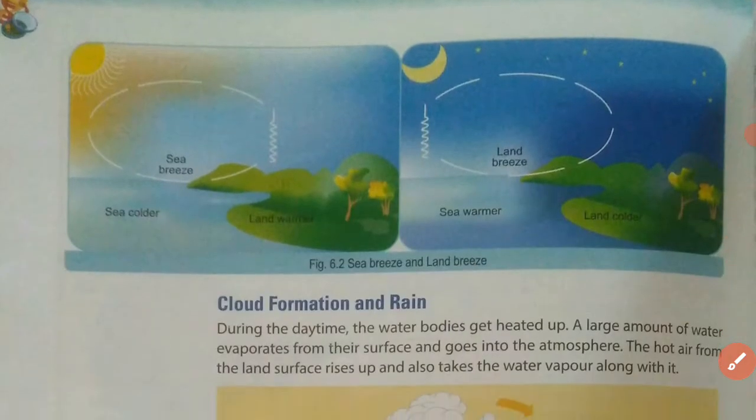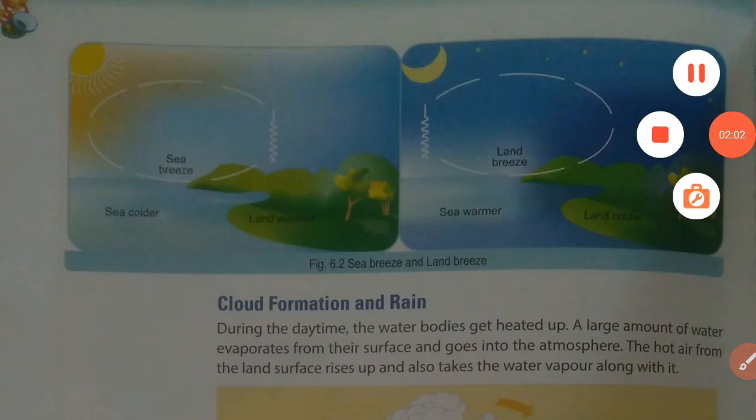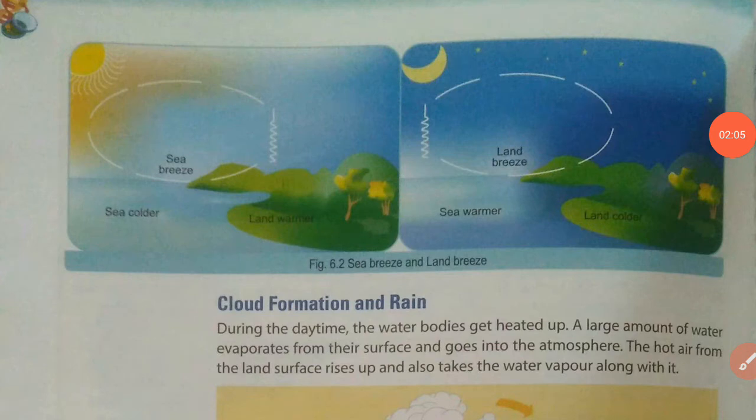Now let's see what happens actually. In this diagram you can understand what happens here. Let's consider it is the daytime.